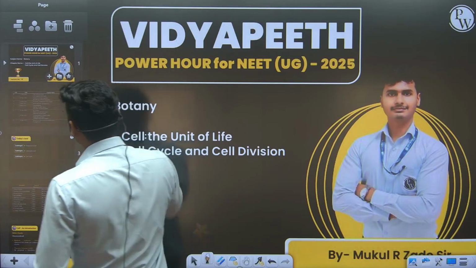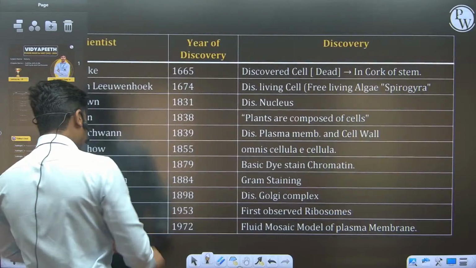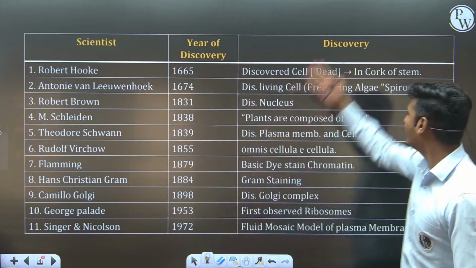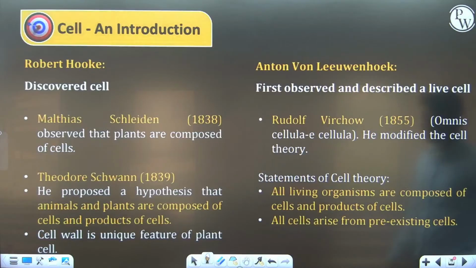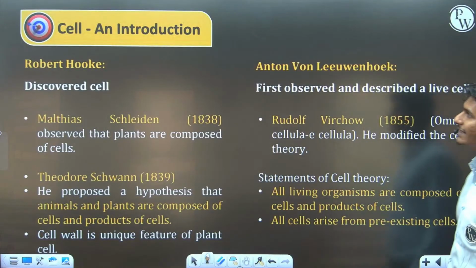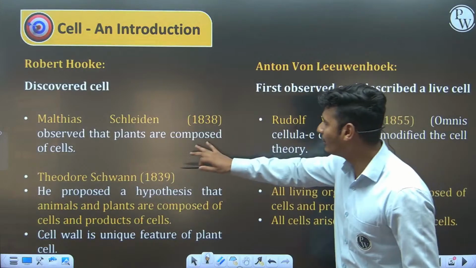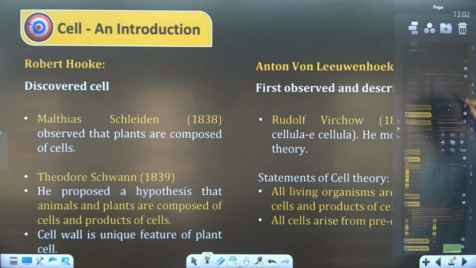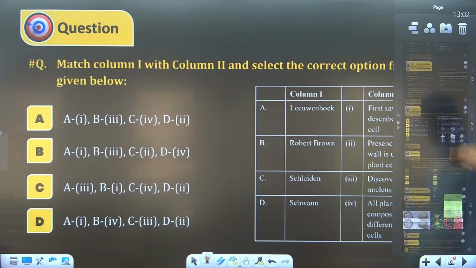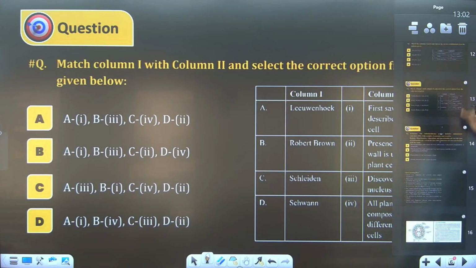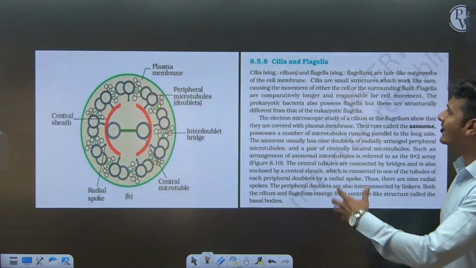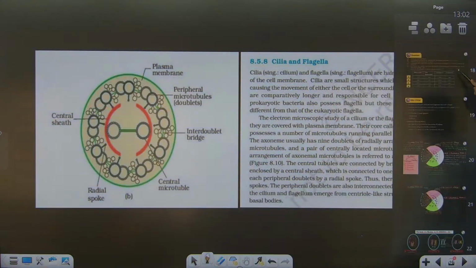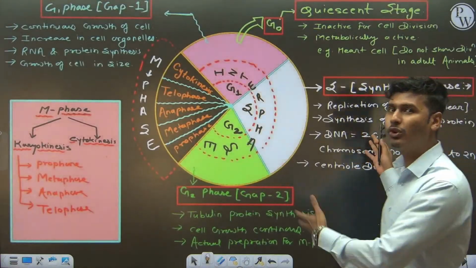First of all, we are going to study the discoveries of various scientists, their year of discovery and discoveries. Then in the next slides, we are going to discuss some scientist background, what they discovered, and on the basis of that, I have some questions for you in this slide. I'm also going to discuss some NCERT key points, NCERT diagrams, and I have some handwritten notes for you.